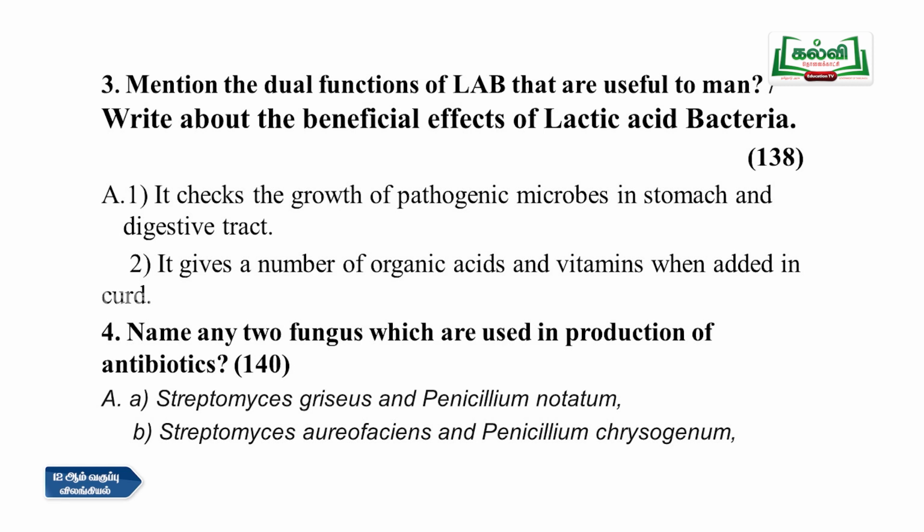The 4th question: Name any 2 fungi which are used in the production of antibiotics. It is on page number 140 of your textbook. The 2 species are Streptomyces griseus and Penicillium notatum. That is one option you can write. Another is Streptomyces aureofaciens and Penicillium chrysogenum. So these are the 2 examples you can write for the antibiotic production organisms.